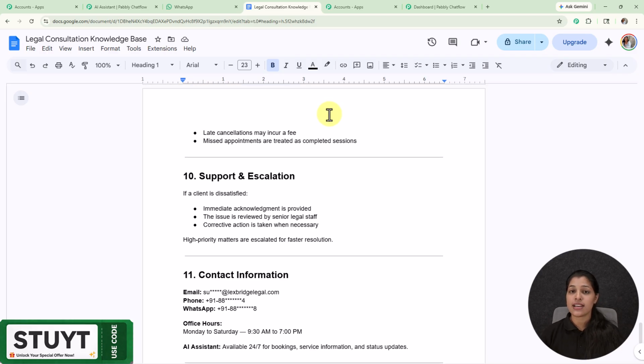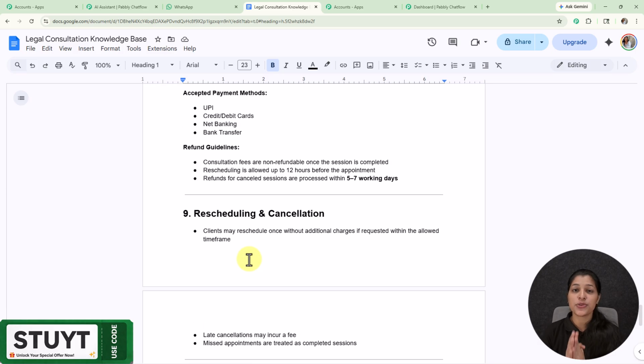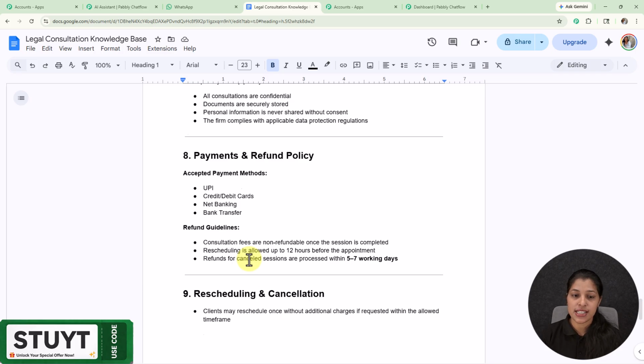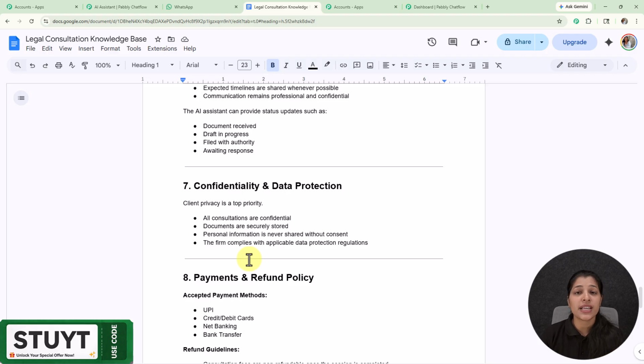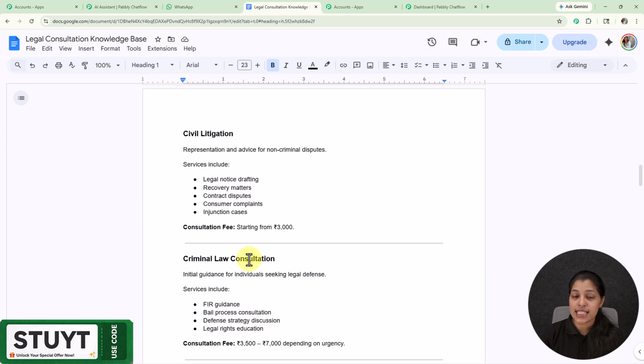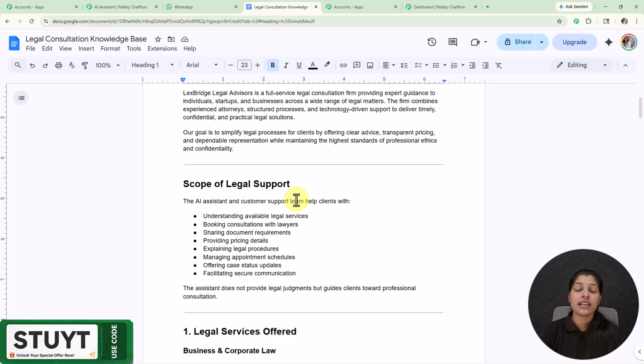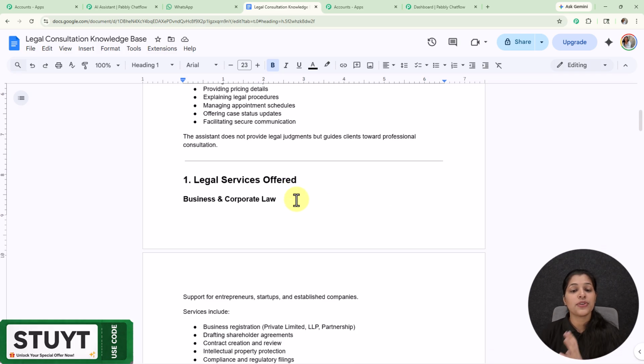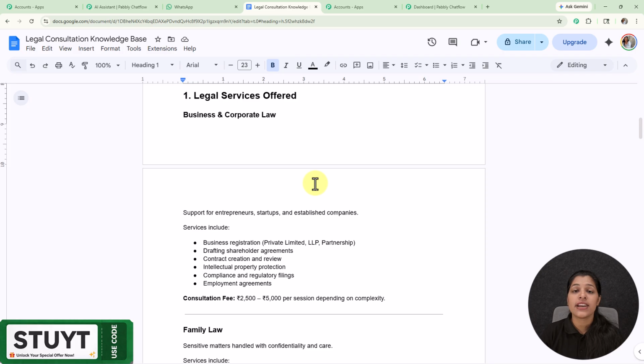And here you can check out that I have entered all the necessary details consisting of the contact information as well. So make sure to create a good knowledge base, and you can even add frequently asked questions to your knowledge base, which will help your AI assistant to respond more accurately to your customers. Because the saying is that the better the knowledge base you create, the better will be the responses of your AI assistant. So according to the knowledge base provided by you, your AI assistant will analyze the questions of your customers or clients and provide them answers accurately. And no worries, it is going to provide 100% accurate responses fetched from this knowledge base.